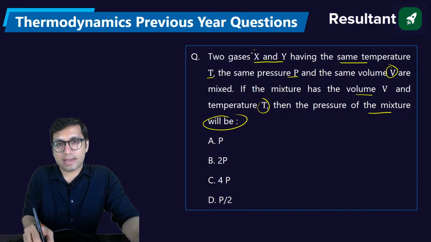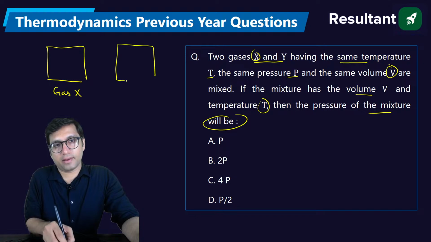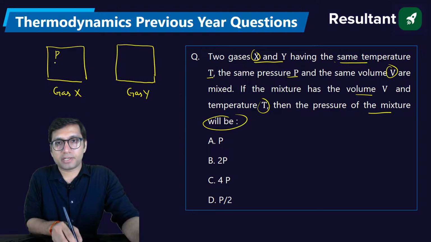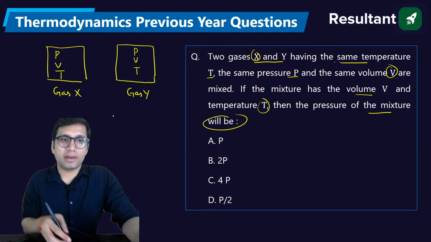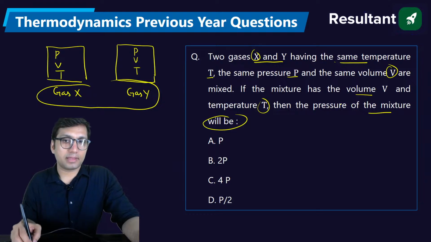Yes, two gases X and Y. Let's say we have gas X and gas Y. ओके, हमारे पास दो गैस हैं, एक तरफ है गैस X, another is gas Y. Now, having same temperature T and pressure P and same volume, so both the gases have same pressure, volume and temperature. Okay, next is a mixture. So what we are doing here, we are mixing both the gases. If we combine the gases, then the pressure of the mixture will be.